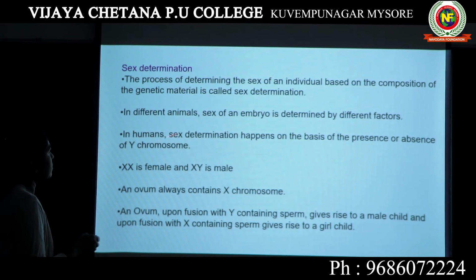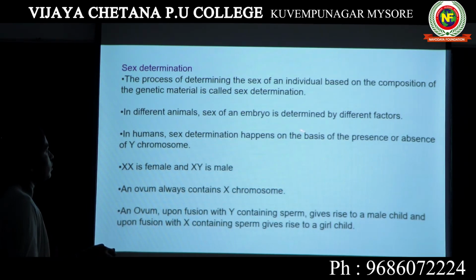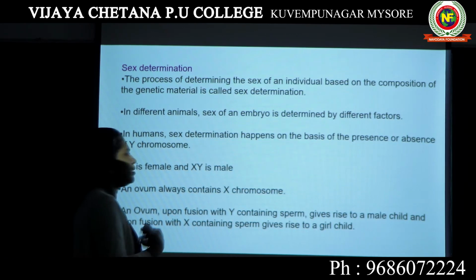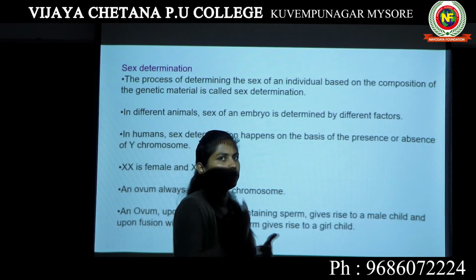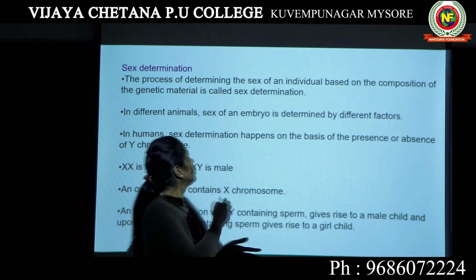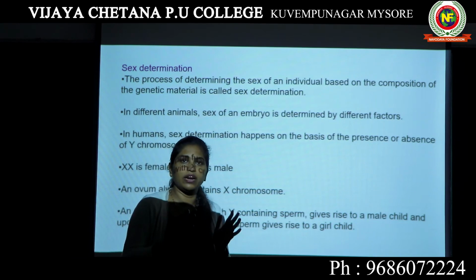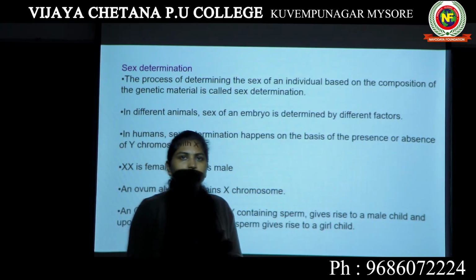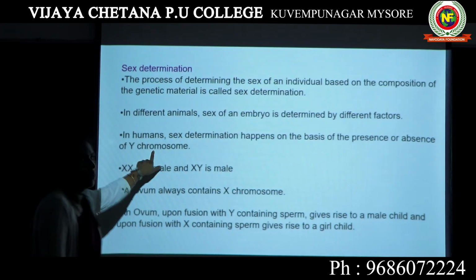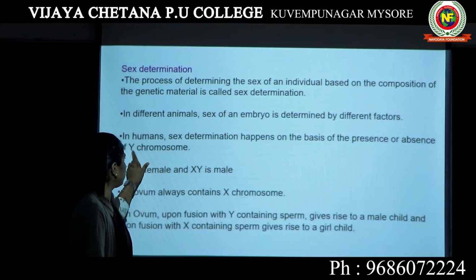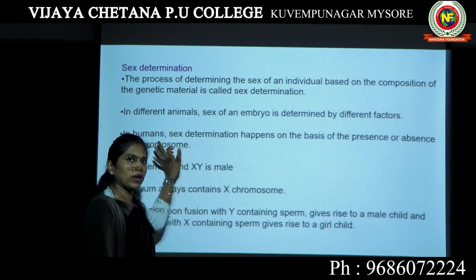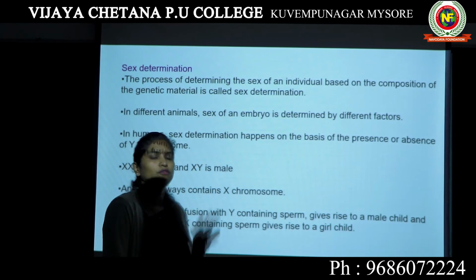In humans, sex determination happens on the basis of presence or absence of Y chromosomes. In different animals we can decide the sex by looking into different factors. However, if we are determining the sex of human beings, then we will consider the presence of this Y chromosome. Why? Because Y chromosome is the chromosome which we will find only in male. This Y chromosome will be absent in female.